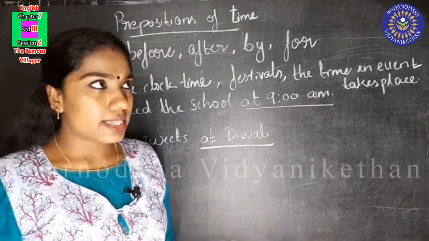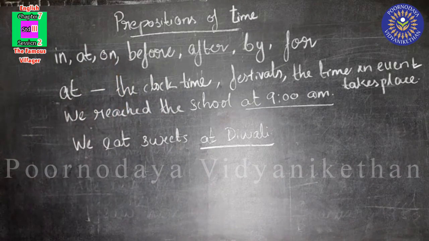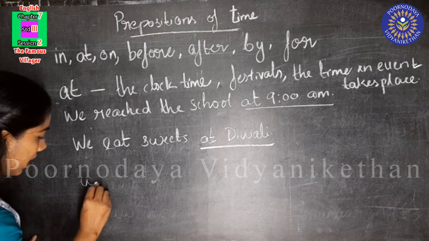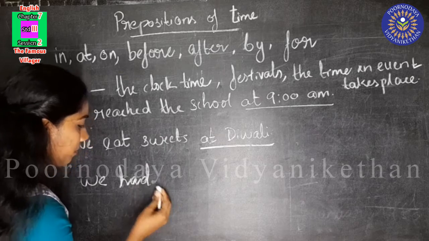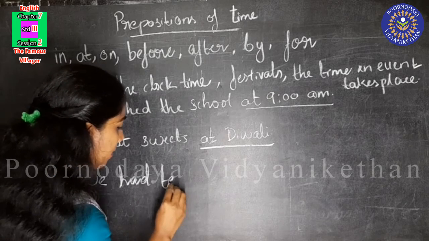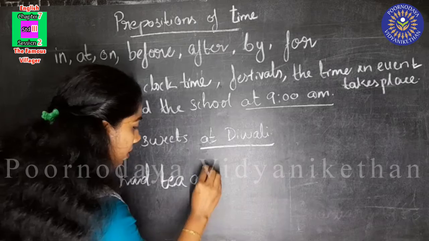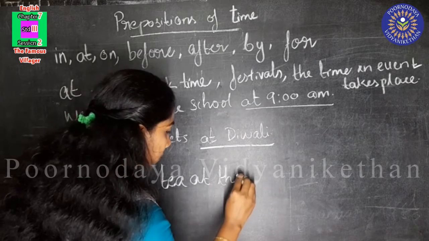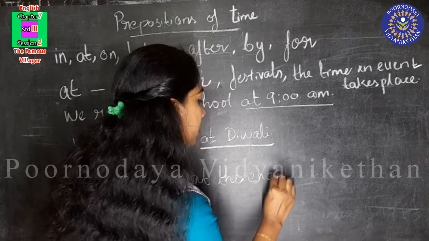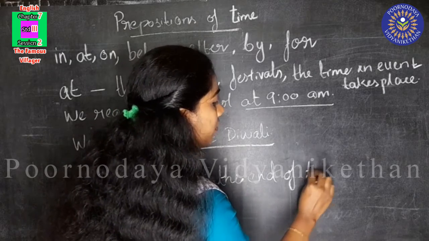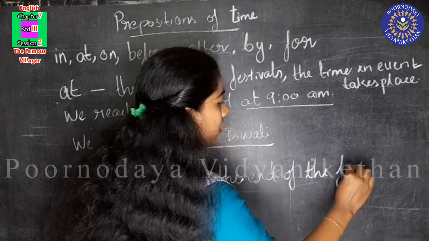I'll show you an example. We had tea at the end of the film.